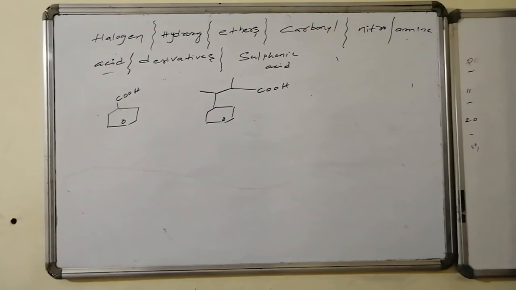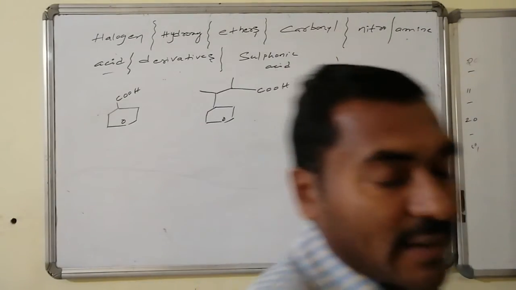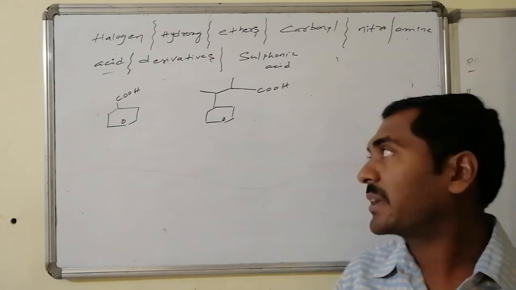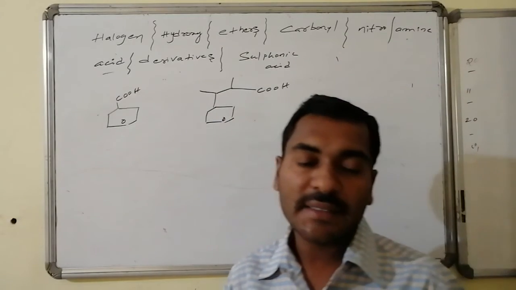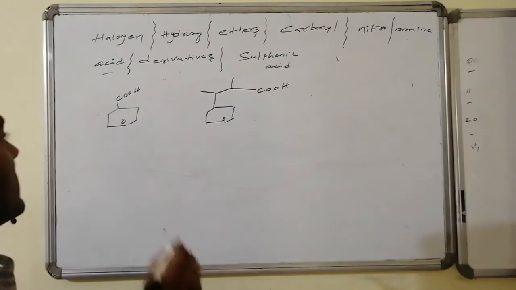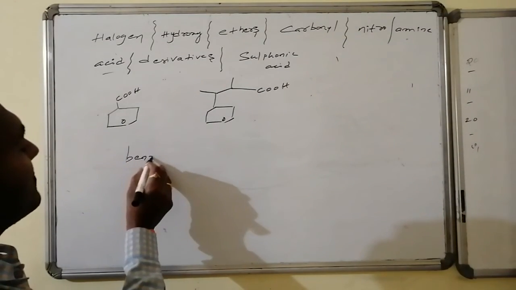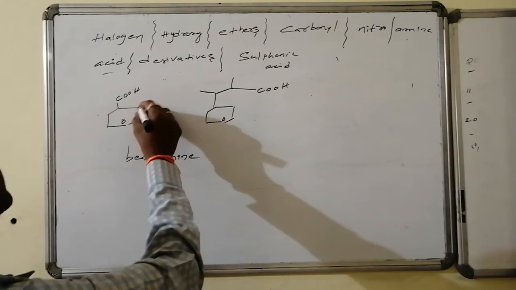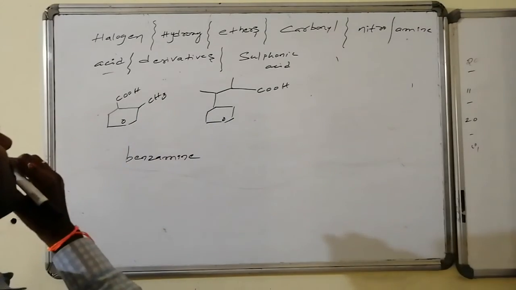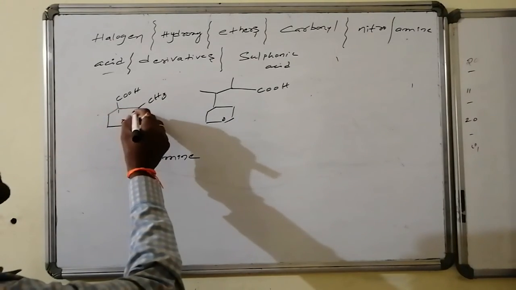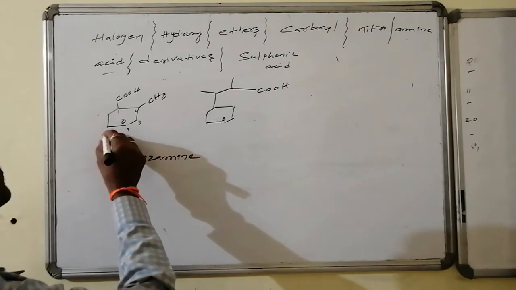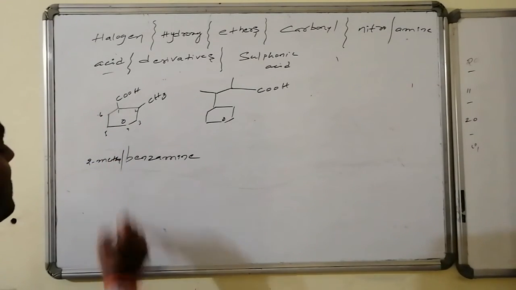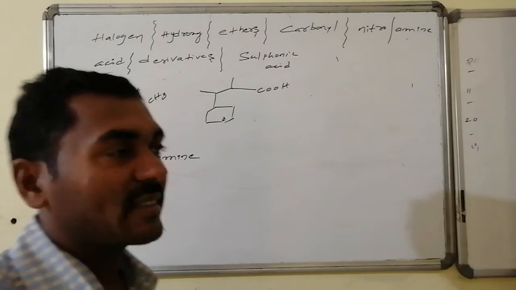Here is the acid-related discussion. The acid group is directly connected to the aromatic part. The aromatic nucleus is prime in the first case and the side chain is prime in the second case. This is said to be benzoic acid. Whereas suppose it has a methyl group here, this becomes first position, second position, third, fourth, fifth and sixth position, 2-methylbenzoic acid.